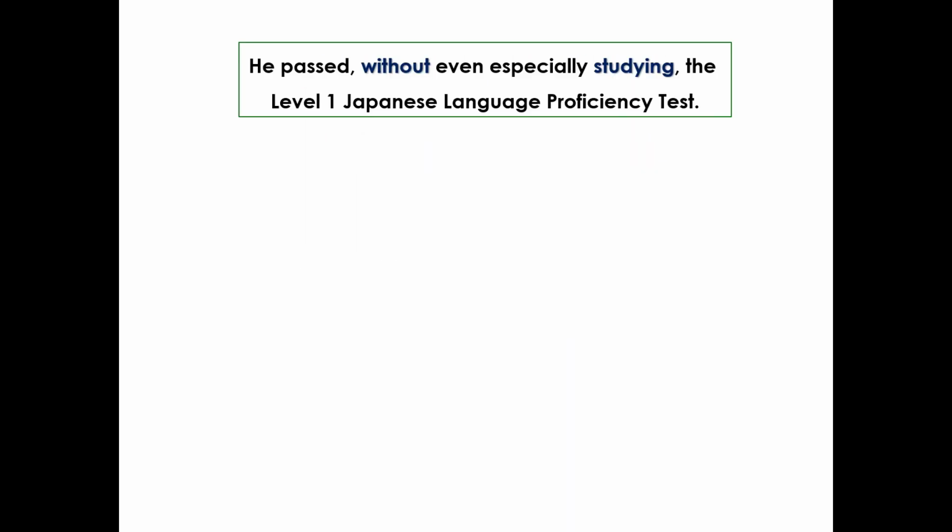For example, the sentence, he passed the Level 1 Japanese language proficiency test without even especially studying. Without studying. To study is benkyou suru, and this conjugates to benkyou sezuni.